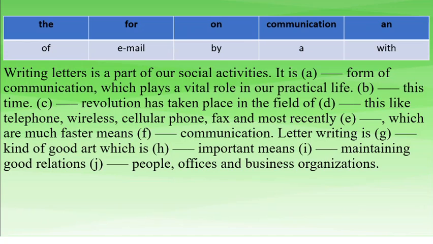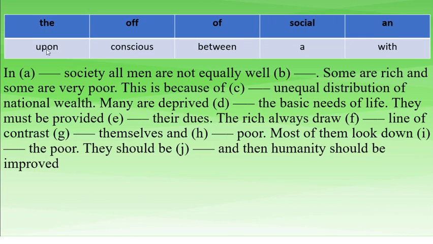So with means along with, sometimes attachment. By means done with by something. Of expresses position, and on means along with something. For expresses that it belongs to whom. And here of, we know that there is a phrase. Then between, we know that when comparison is made between 2 persons, or that better is used. With, we know the association. And upon, here we found a phrase, look down upon.